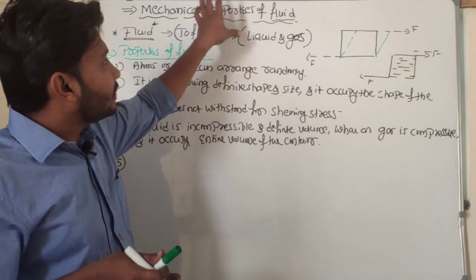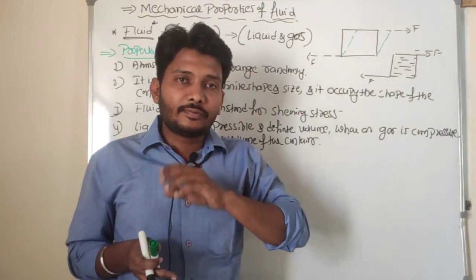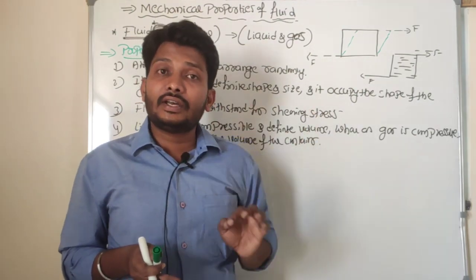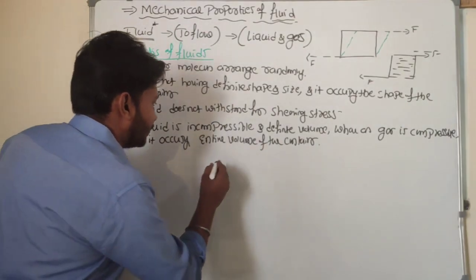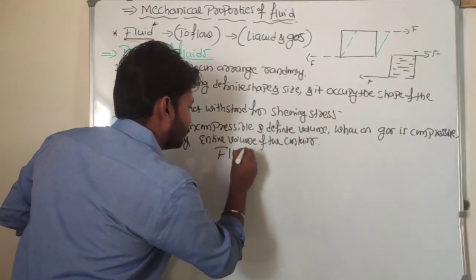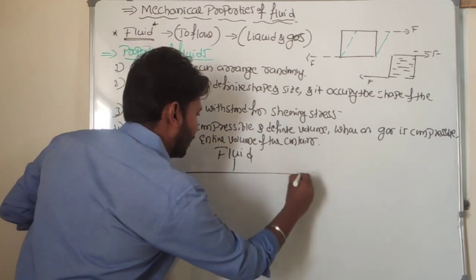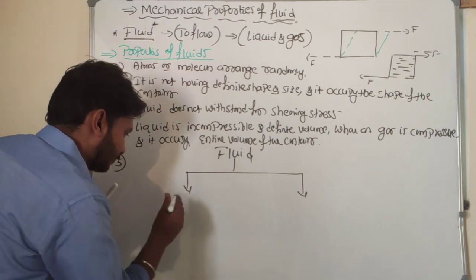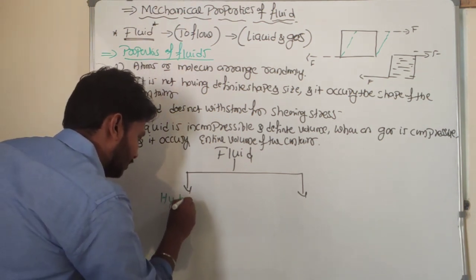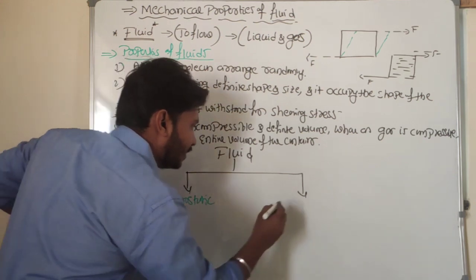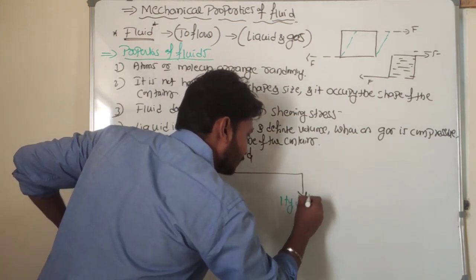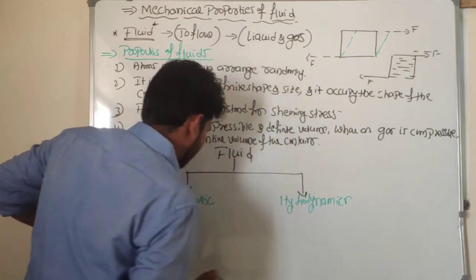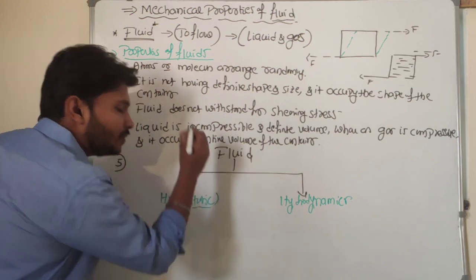In order to understand the mechanical properties of fluid, I can bifurcate fluid into two parts here. One is hydrostatics, another one is hydrodynamics. So look at here, I can understand fluid by making two parts. For example, one is hydrostatics, another one is hydrodynamics, right? The word static refers to stationary here.